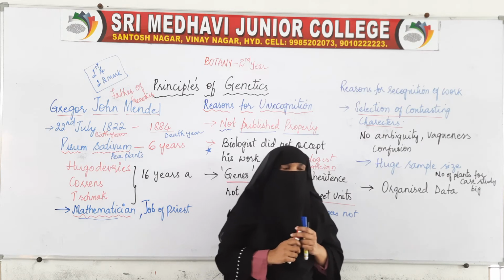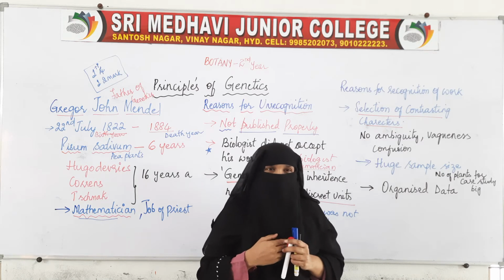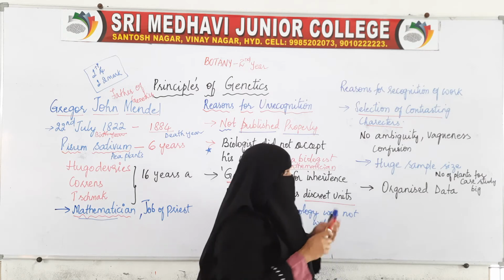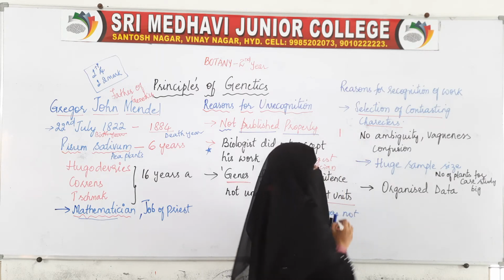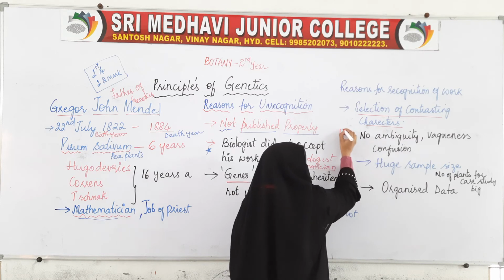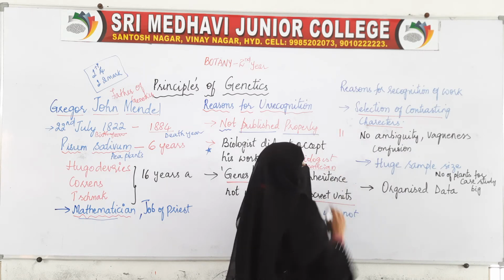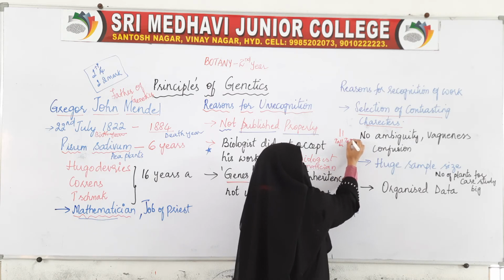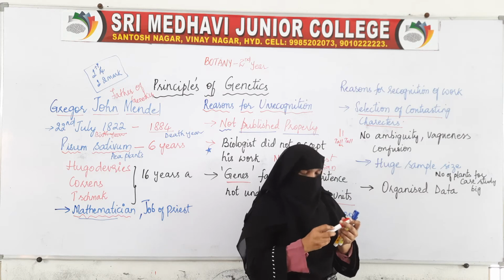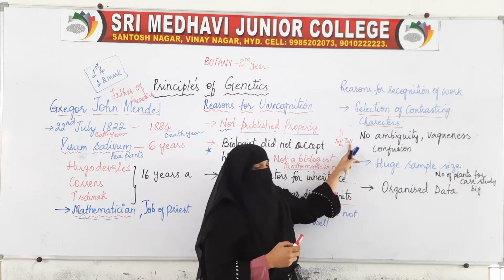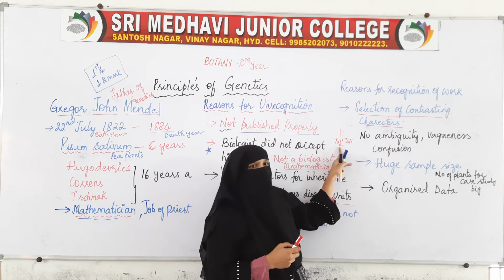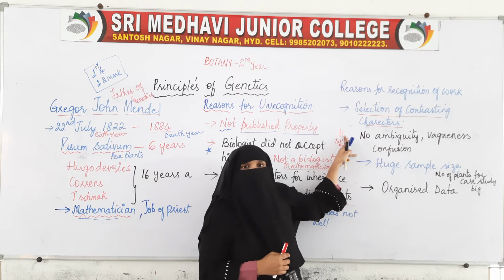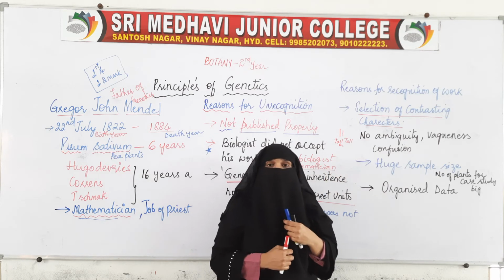For example, suppose we take a character, usually first we take height. If we take the height of a plant, and the height is this much, for another the height is a little smaller. So for one person this might be tall and that might be taller, and for another person this might be tall and that might be short.